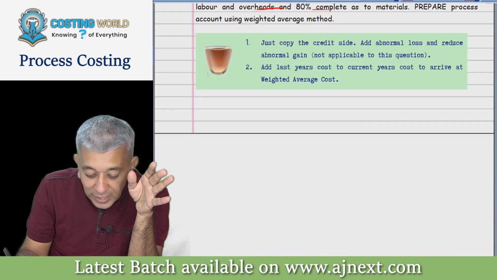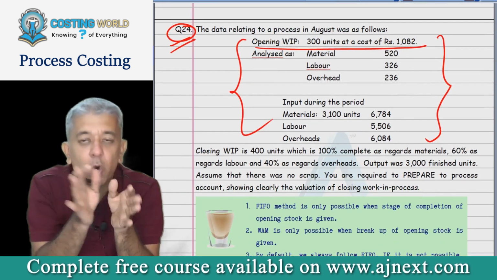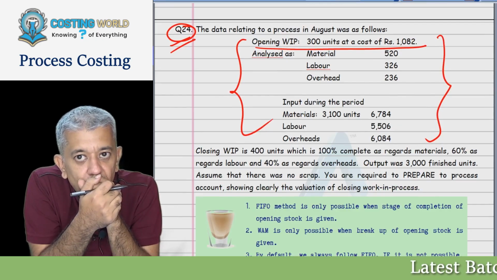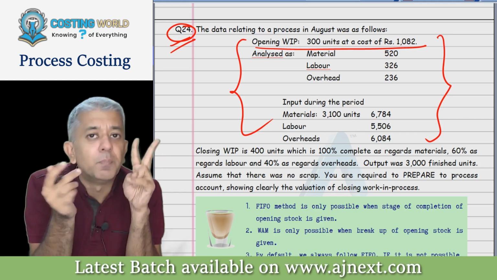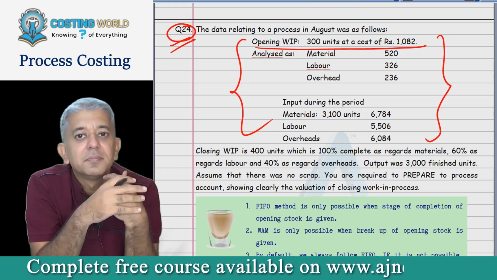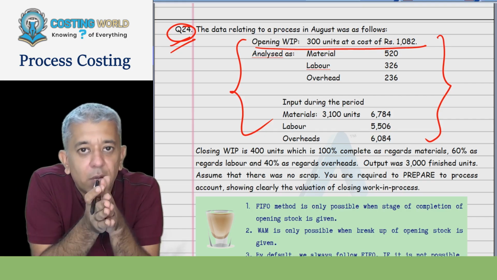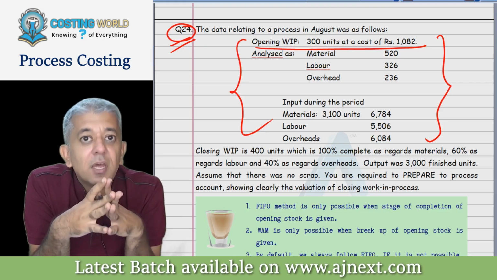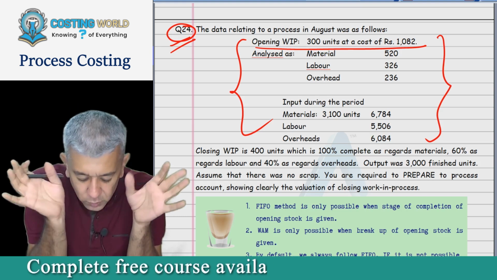In question number 24 that you are about to do, we cannot follow the FIFO method because the stage of completion of opening stock is not given. You will understand that in both methods you will always require the stage of completion of closing stock, for sure. That has to be given, else you cannot solve the question. But the opening stock stage of completion is not given. Therefore, we cannot follow the FIFO method. Therefore, by default, we are going to follow the weighted average method. That is what you are going to write.